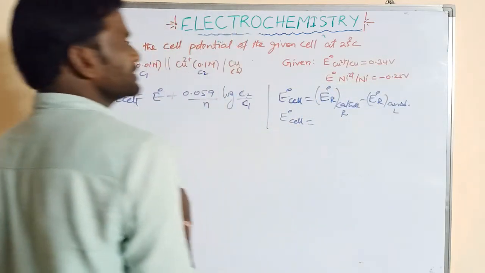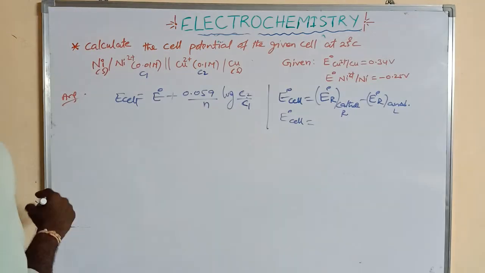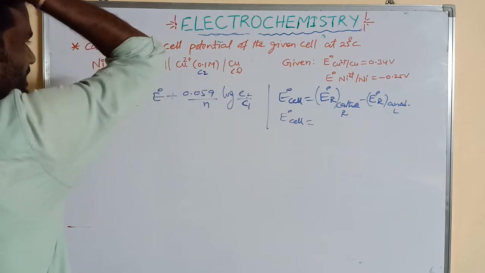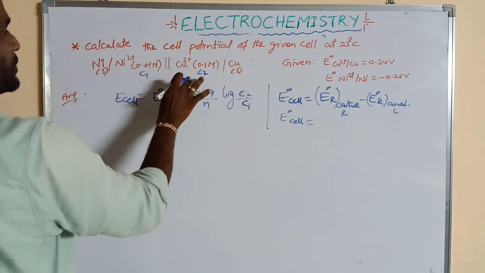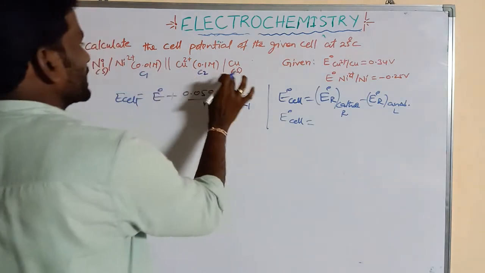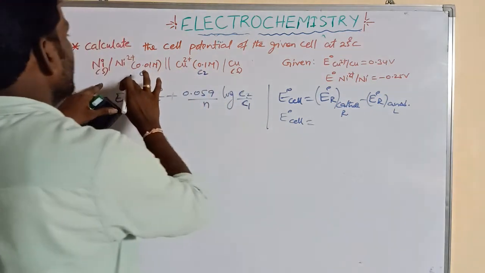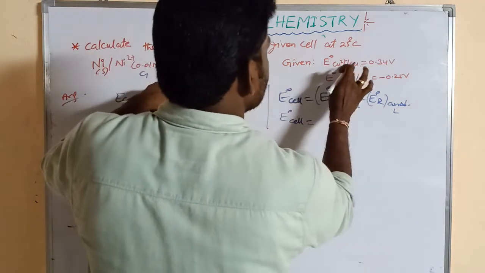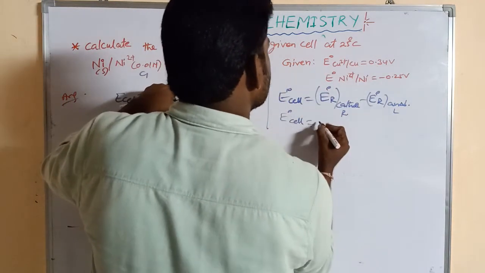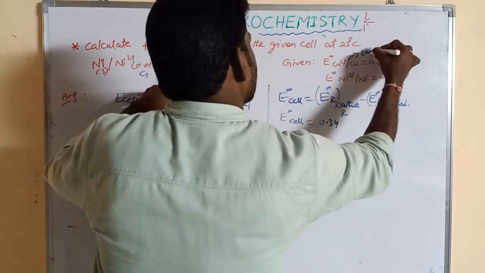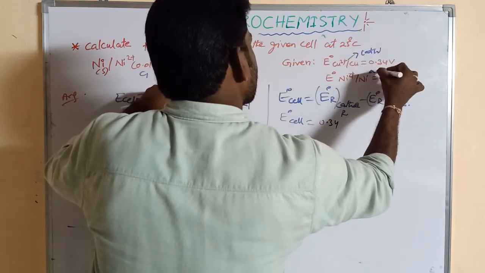So here, which is the cathode and which is the anode? In this reaction, this is the anode and this is the cathode. The anode is written on the left side, the cathode on the right. So Ni | Ni2+ is the anode, Cu2+ | Cu is the cathode. What is its value? 0.34. This is the cathode. This is the anode.